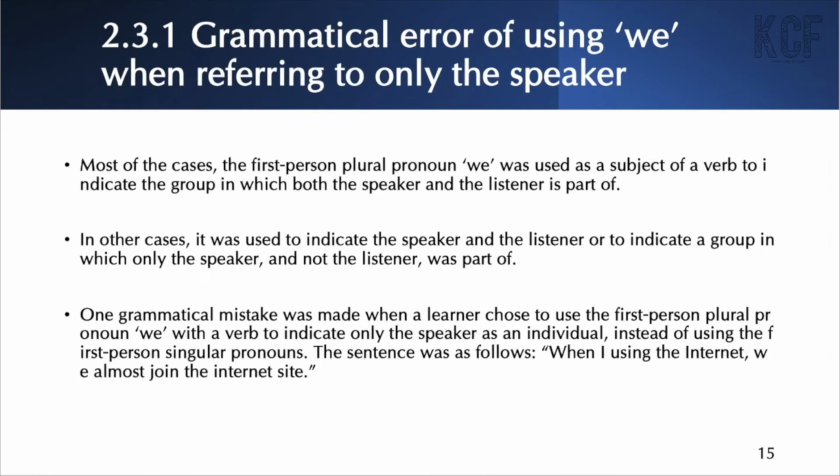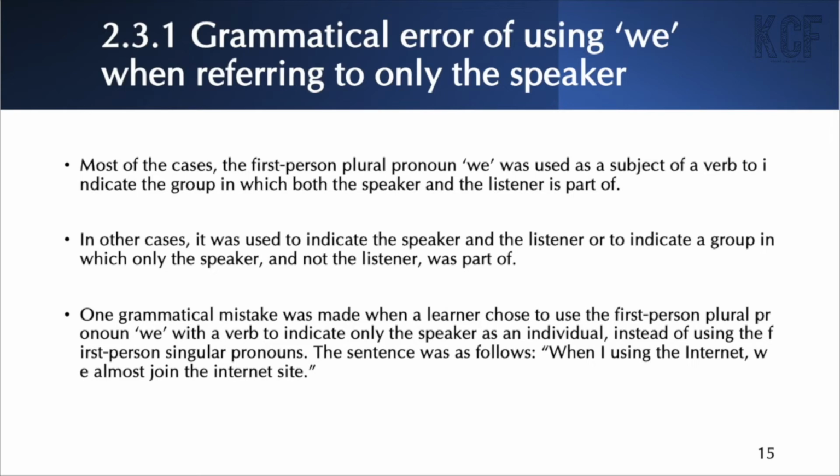One grammatical mistake was made when a learner chose to use the fourth section, which was using the first-person plural pronoun we with a verb to indicate only the speaker as an individual instead of using the first-person singular pronoun. So the sentence was as follows. "When I using the internet, we almost join the internet site." Here we refers to I. So clearly the speaker was making a mistake and was confused with this first-person plural pronoun.